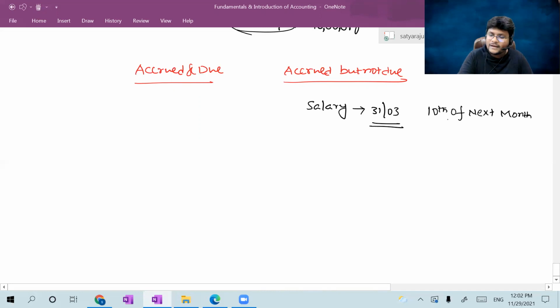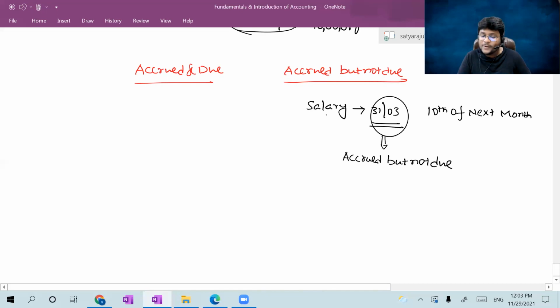Sir, the due date was different, the accrued date was different. As on 31st March, what we said was that salary was accrued but not due. When will it be due? 10th of the next month. As on 31st March, such a salary is said to be accrued but not due.